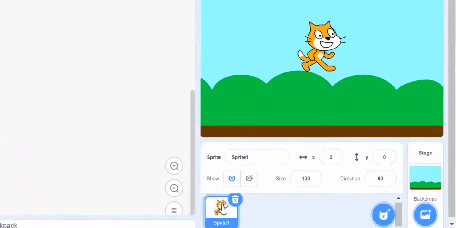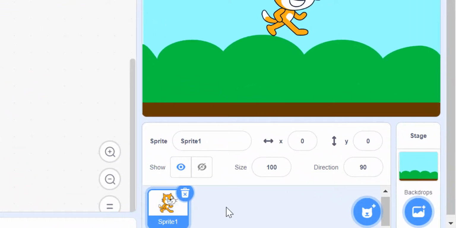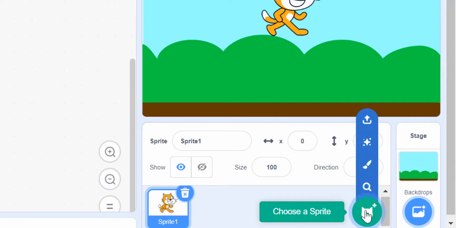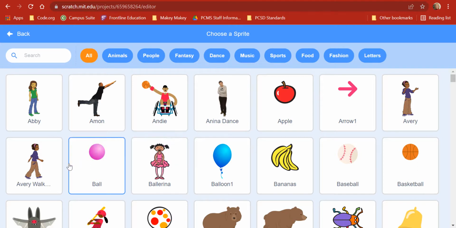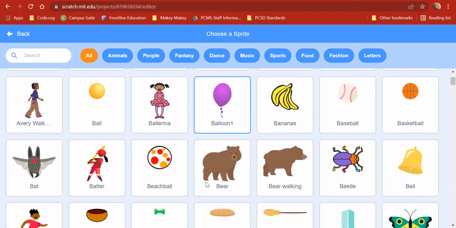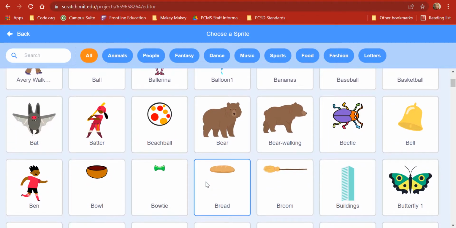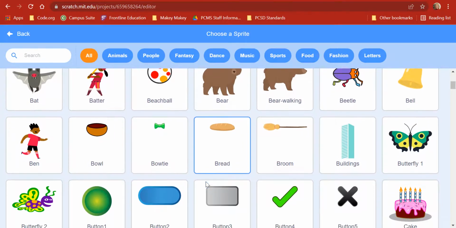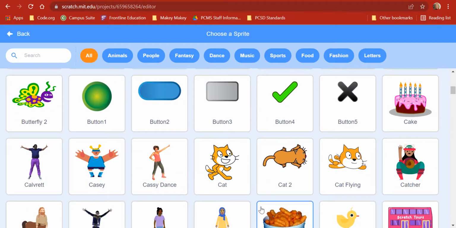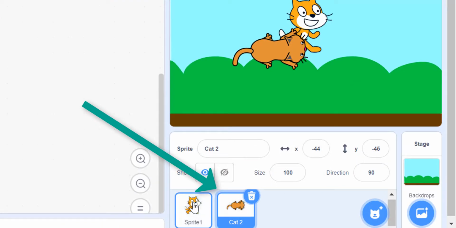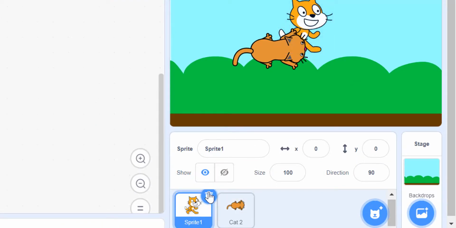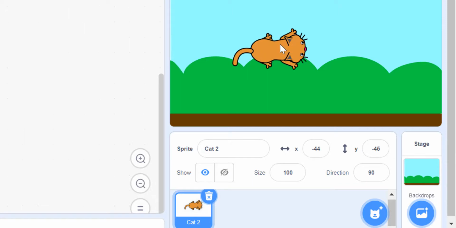And instead of that default Scratch cat or character, I'm going to go ahead and get a different character. So that's right here, choose a sprite. And now it doesn't have to be a character. Remember, a sprite is anything that exists inside that animation window. So let's try, what should I choose? How about this cat 2? I'll try that one. Okay. And now I see both of them in there. If I click on this one, I can delete him. Okay. And now I have this cat.